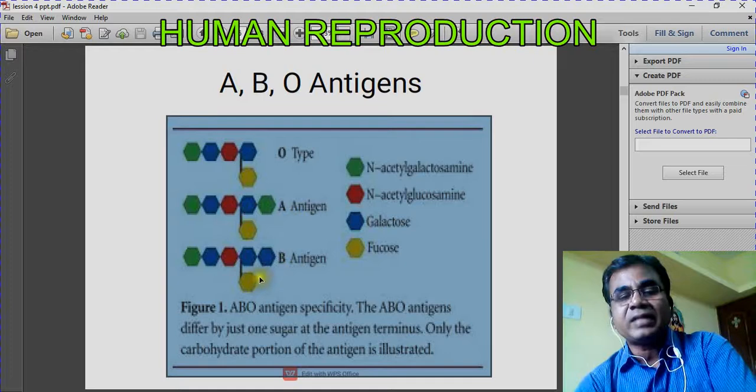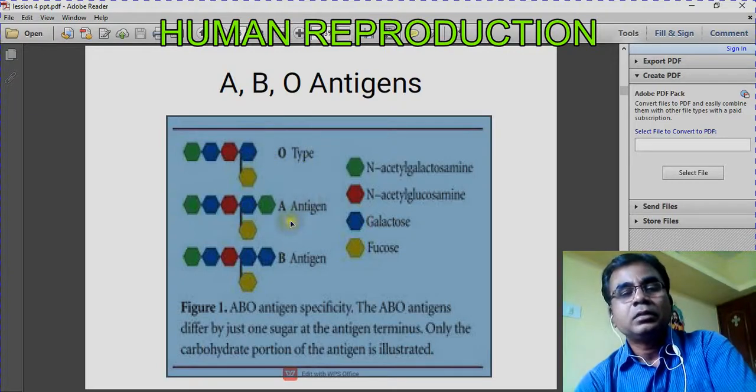If galactose is added, then it will produce B antigen. Here nothing is added. If nothing is added, it will not produce any antigen. So the blood group is O type. As I said already, in O blood group there are no antigens.